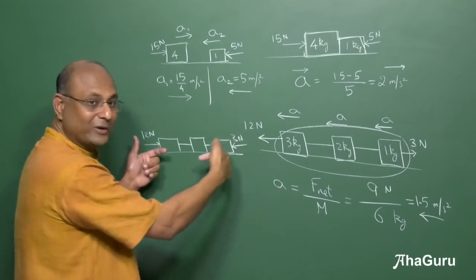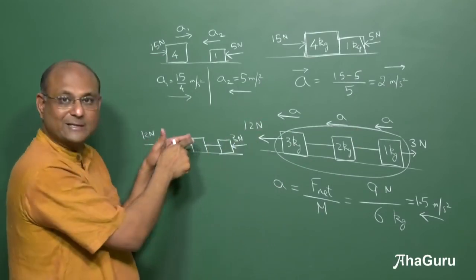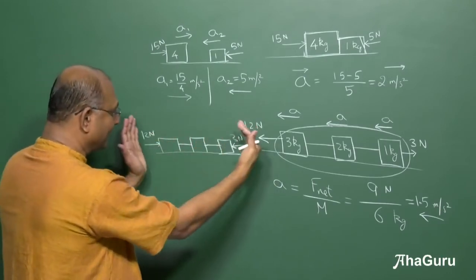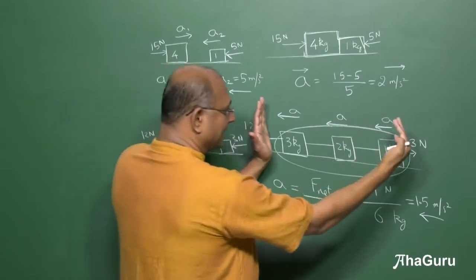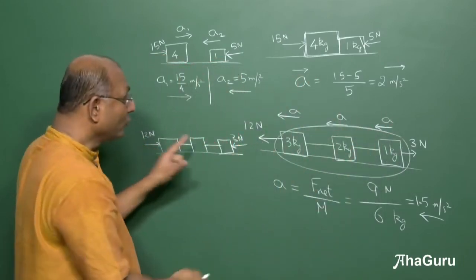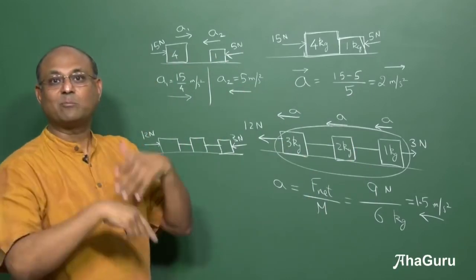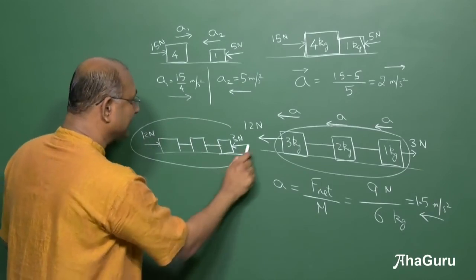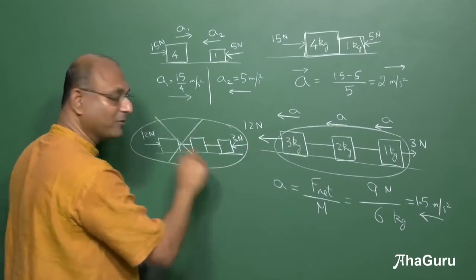Do you think they will move together, or these two will start moving and this will be at rest? What do you think will happen? It will just start to come closer, and then this fellow will remain there. You cannot use this idea because they are not moving together. I hope that is clear. So for a problem like this, this idea won't work.